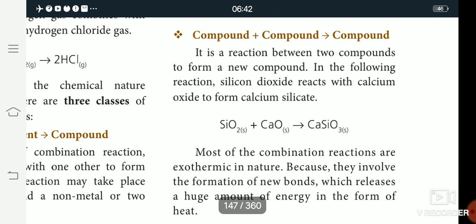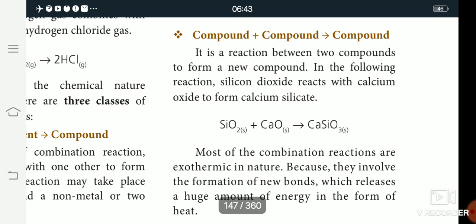This reaction creates a new compound. Silicon dioxide reacts with calcium oxide to give the product calcium silicate.